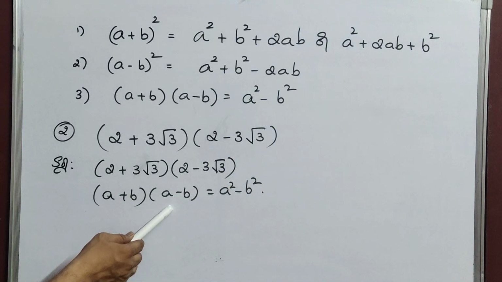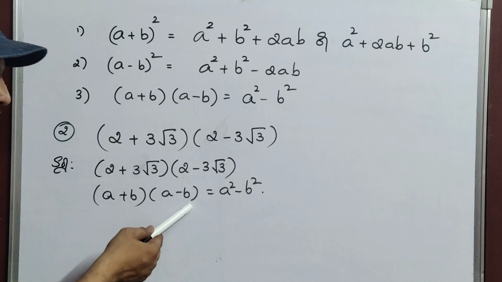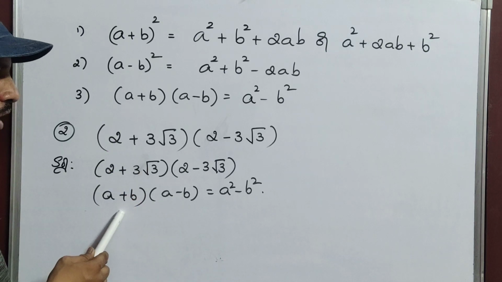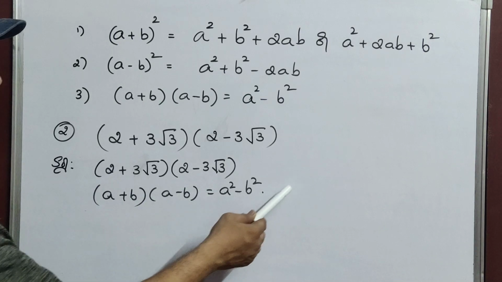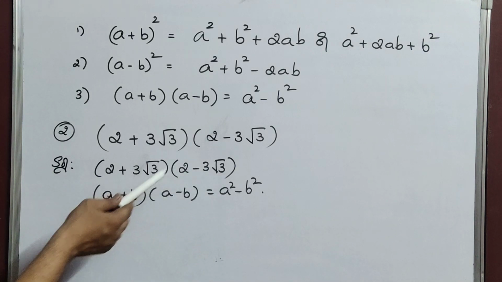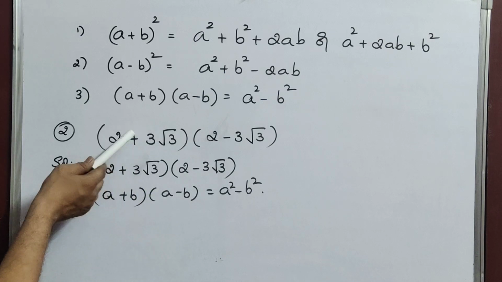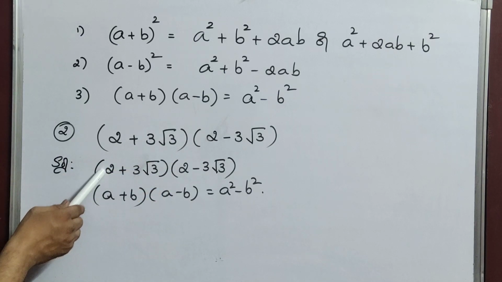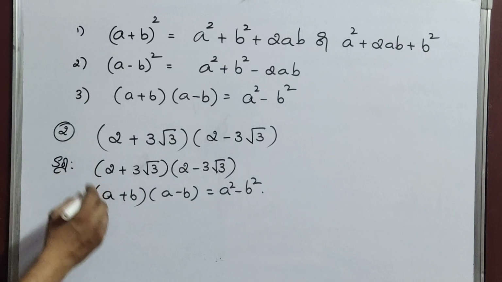If you write the formulas like this, even if the sum is a little bit wrong, at least they'll see that you have applied a correct identity. So that's why they'll give you at least 1 mark for the formula. Okay, so like that you will get a mark. So that's why I'm asking you to write the identity if it belongs to the identity only. If the question is related to the identity, compulsory you have to write that identity. Next